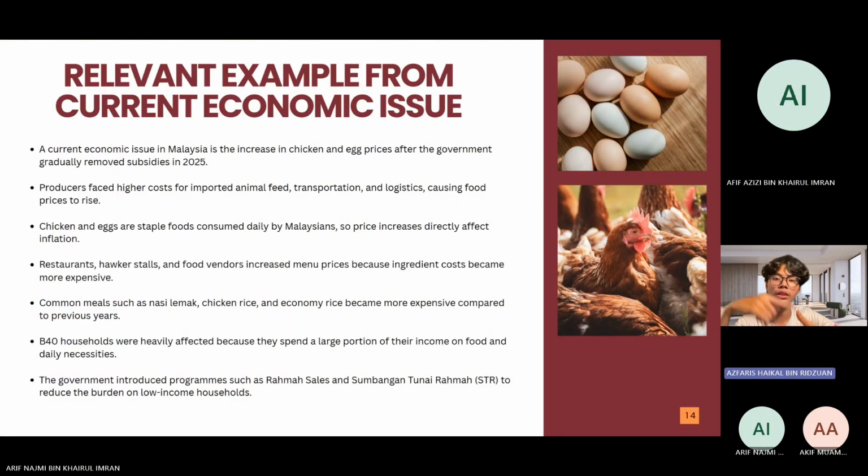In addition, restaurants, stores, and food vendors increased menu prices because ingredient costs became more expensive. Common meals such as nasi lemak and chicken rice also became more expensive compared to previous years. This issue heavily affected B40 households because they spend a large proportion of their income on food and daily necessities. As a result, the government introduced programs such as Jualan Ramah and Semangat Tunang Ramah to help reduce the financial burden on low-income groups.